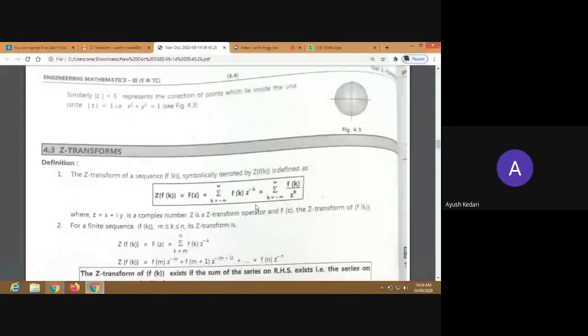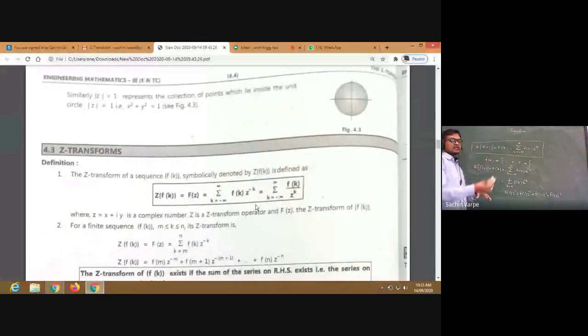Sir, now substitute z? The value of z would be given in the question only. Yes, z means find the z transform like this. The question will be find the z transform. z will not be given specifically. z means complex variable.